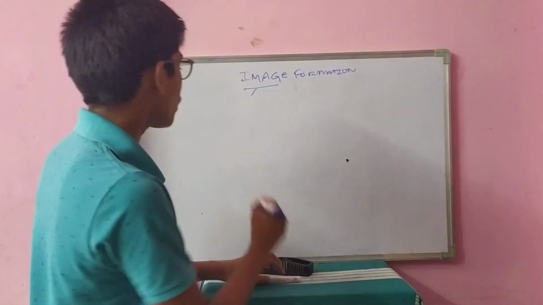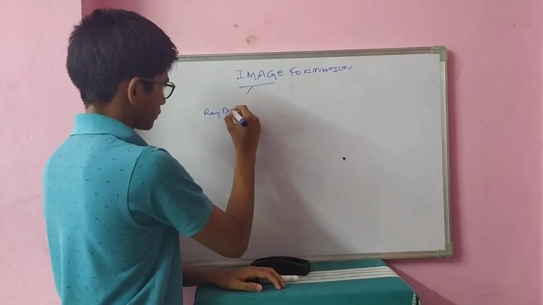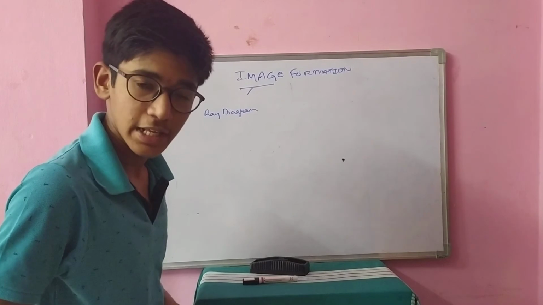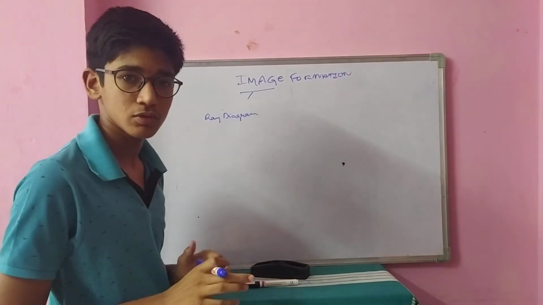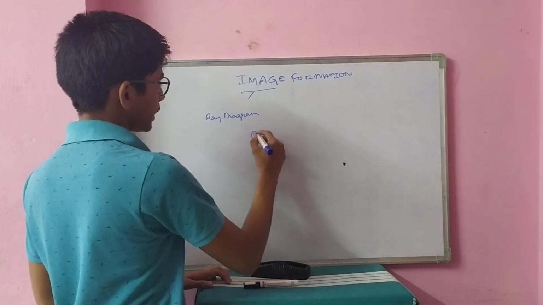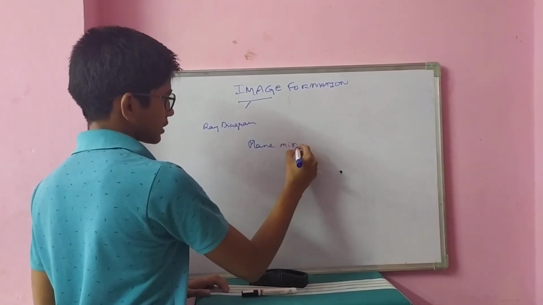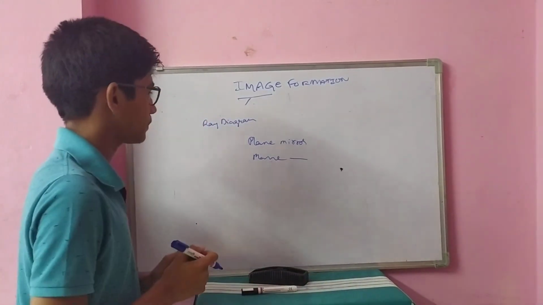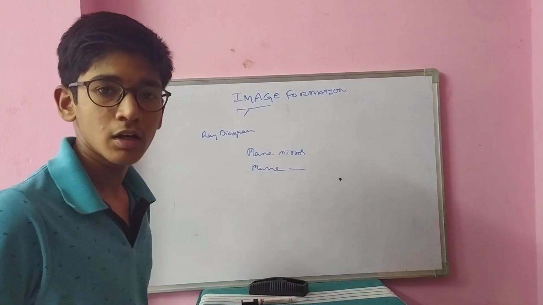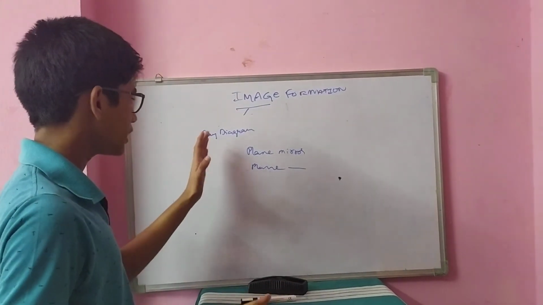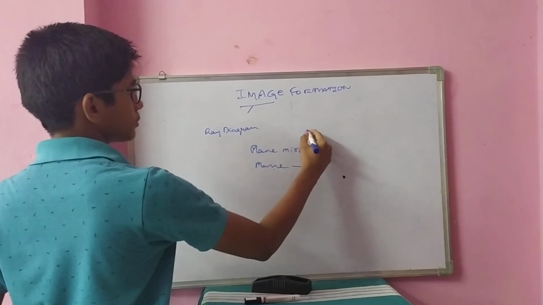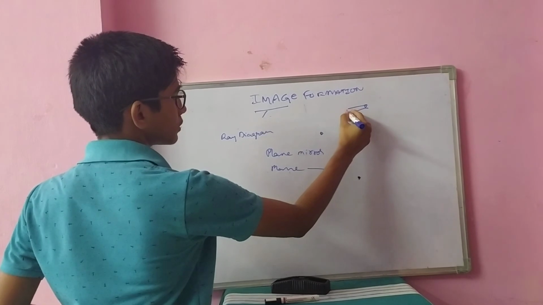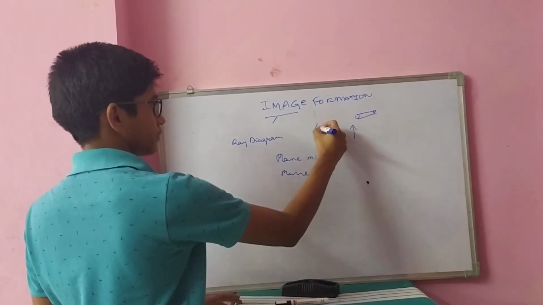Now, what is a ray diagram? The diagram which consists of light rays and helps in observing where the image of an object is formed in a plane mirror or plane glass surface or any type of lens or any type of mirror. A ray diagram helps us to identify the image characteristics formed by a given object. It may be a point object or an extended object. An example of an extended object is a tube light. An example of a point object is laser light.